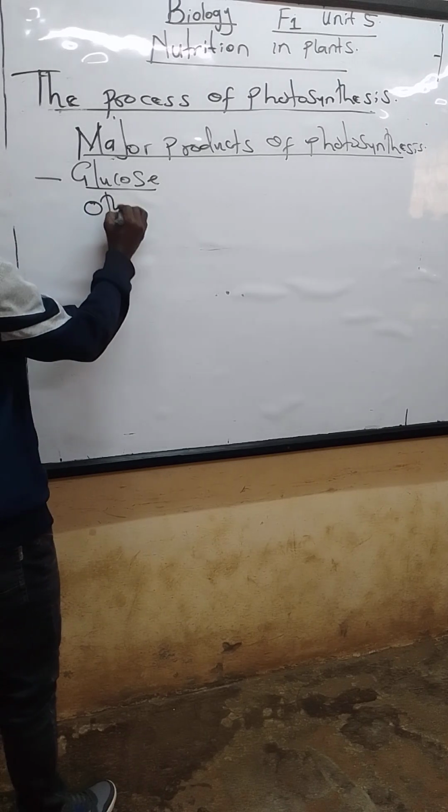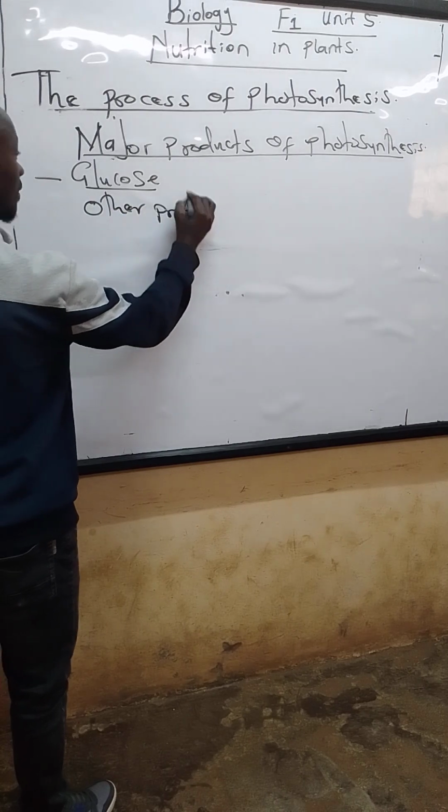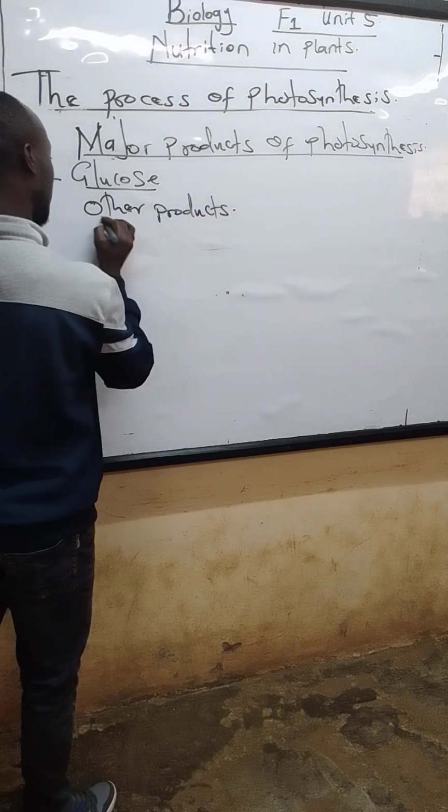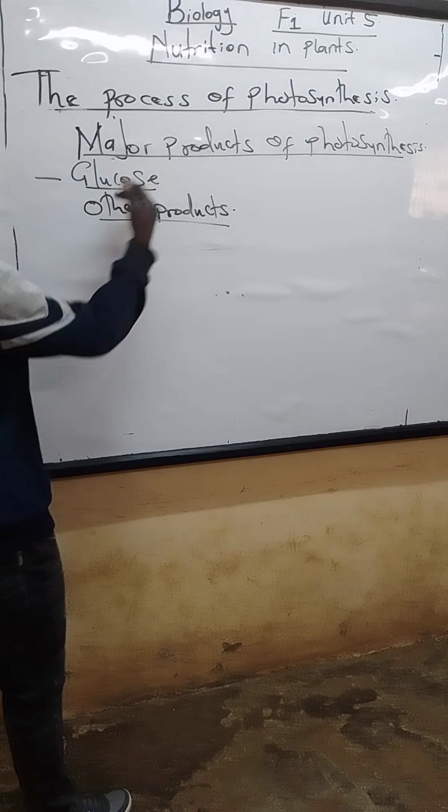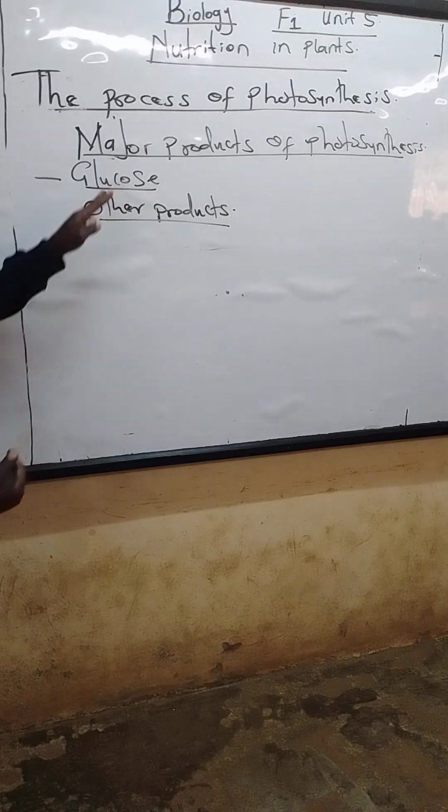Actually, glucose is the main source of energy in most living organisms. Other products of photosynthesis are also important to plants, but the main one was what? Glucose.